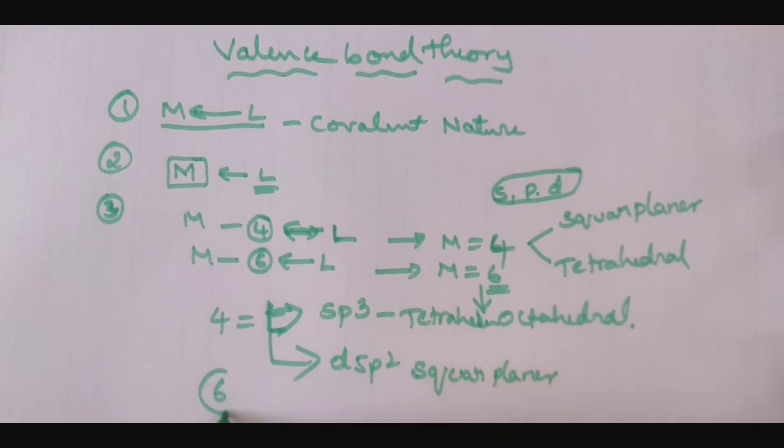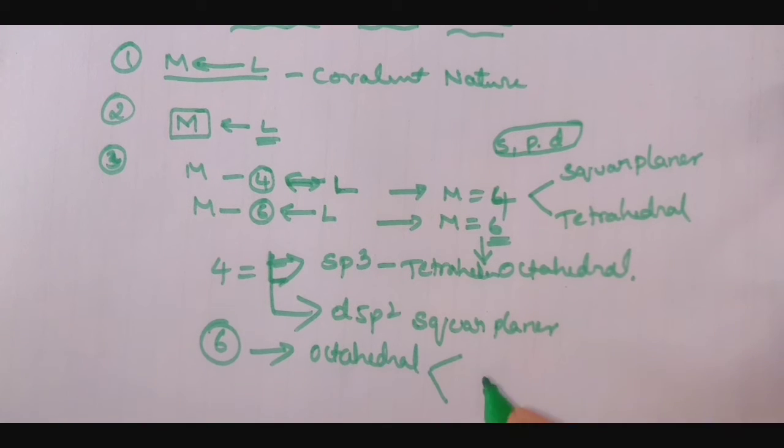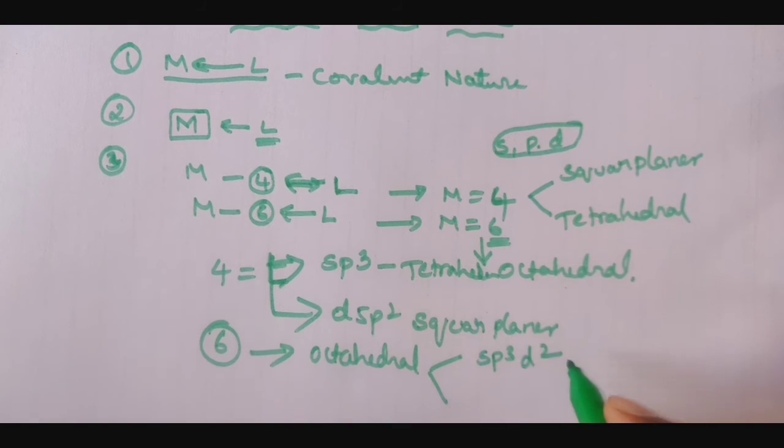For coordination number 6, there is only one geometry, that is octahedral. For this, 2 possible hybridizations will come: one is sp3d2 and another one is d2sp3.